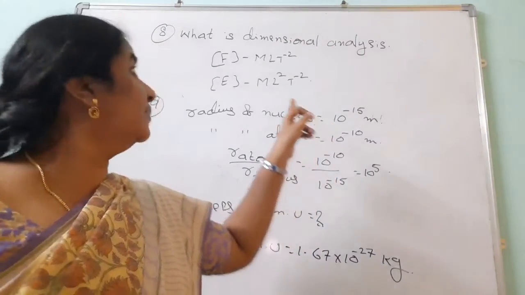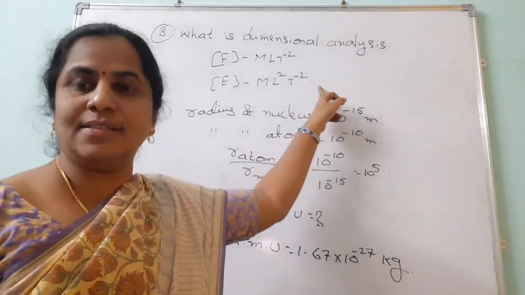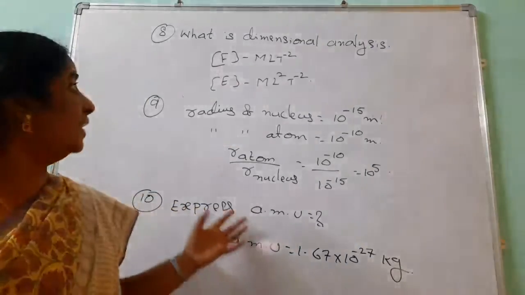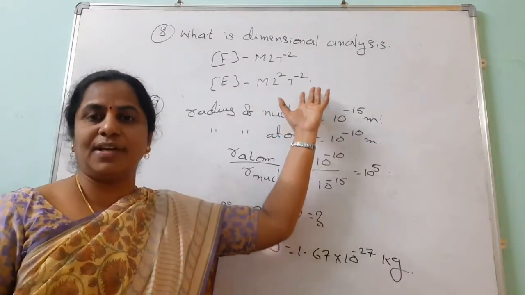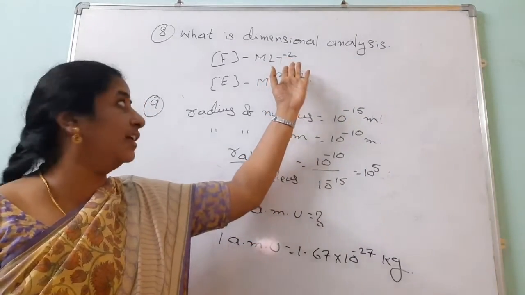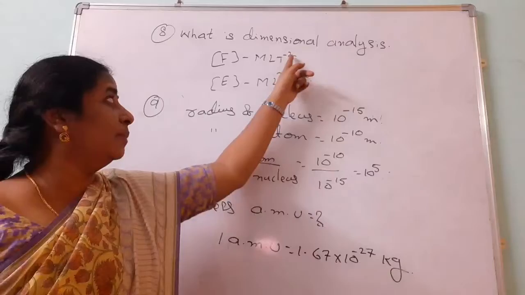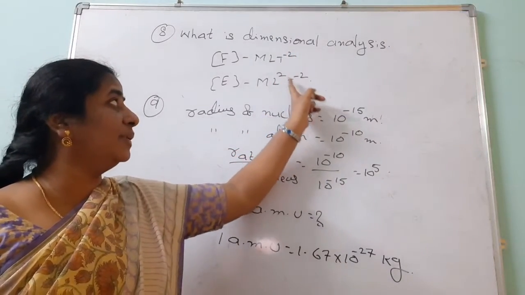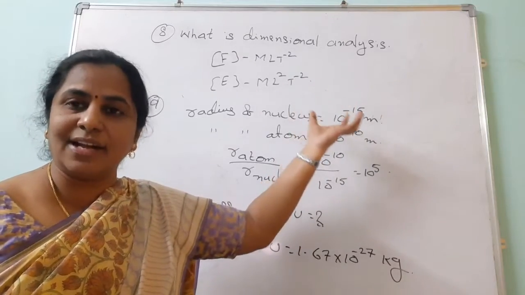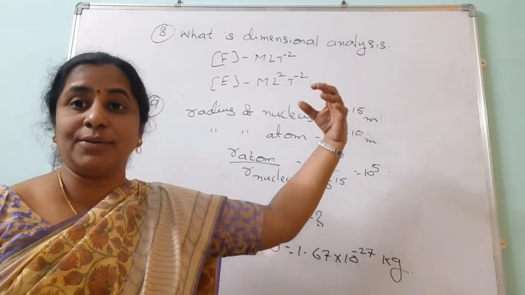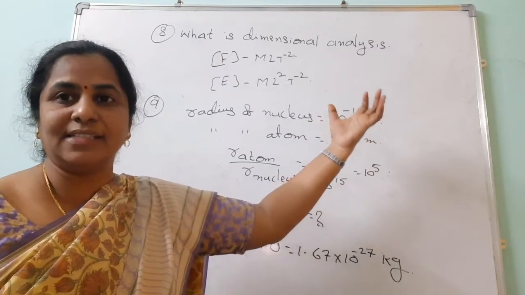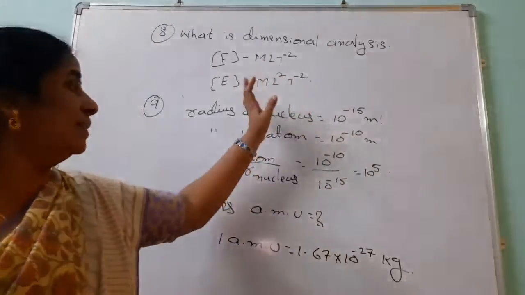See our 8th question. What is dimensional analysis? For analyzing the dimensions of a physical quantity, we use the dimensions. See, different physical quantities have different dimensional formulas. Suppose we take force. It is M power 1, L power 1, T power minus 2. Here it is L square, L power 2, T power minus 2. So based on this, here mass, length, time are there, and here also mass, length, time are there. But when you go through the powers, we can observe the variation. So we can analyze that dimensional formula. We use dimensional analysis.